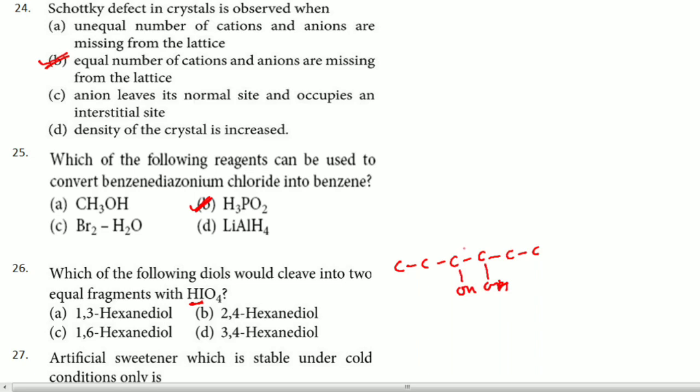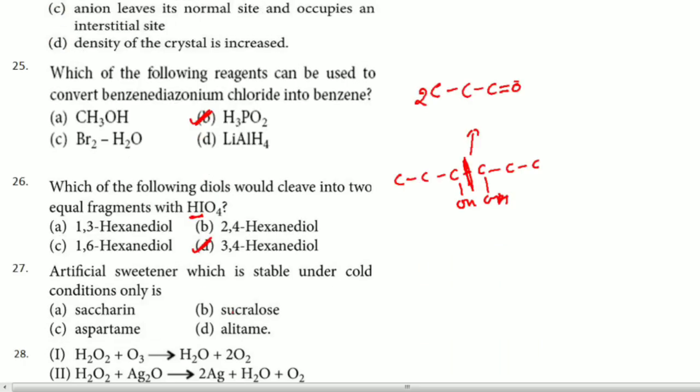Definitely this will undergo cleavage with HIO4, and you are going to get the product CCC double bond O, so propanal will form. Two molecules, exactly two equal halves. It is not possible in the remaining options, hence the answer for this question is D. 26th question answer is D.